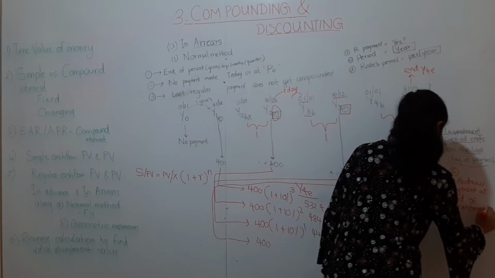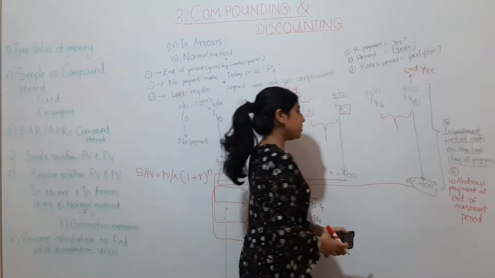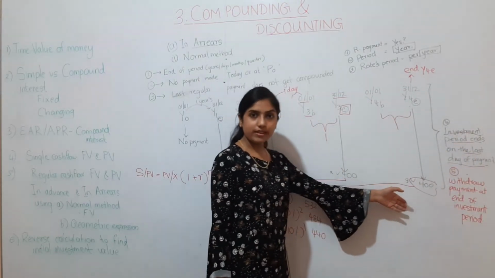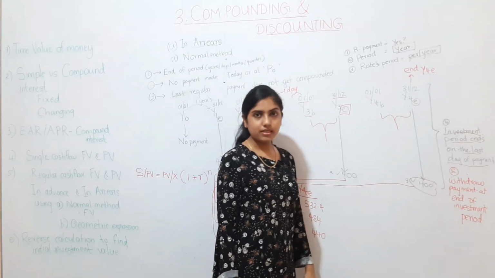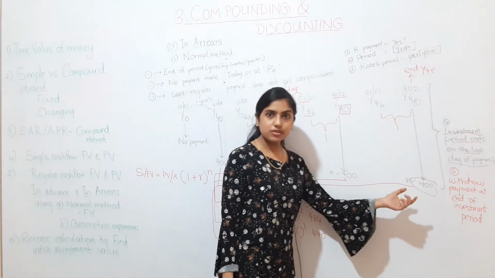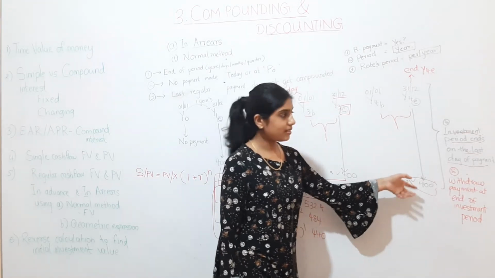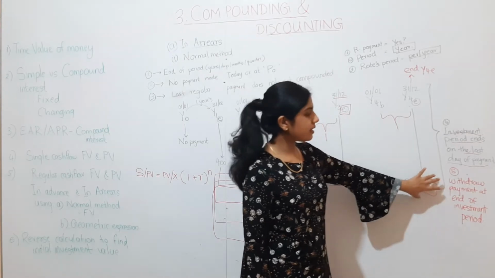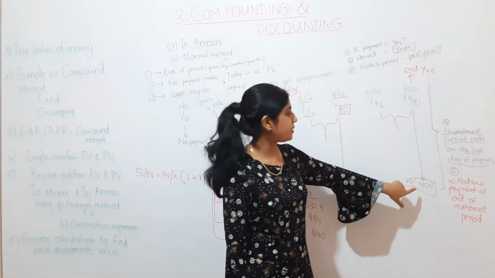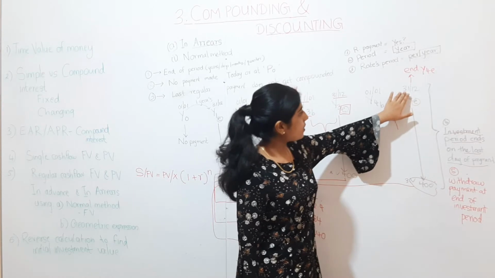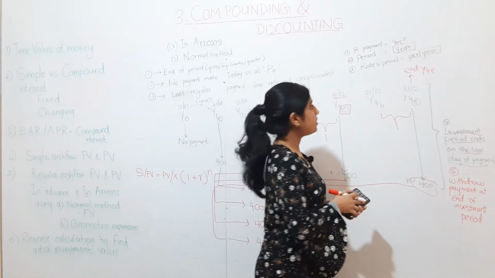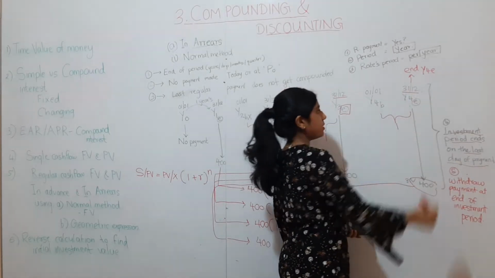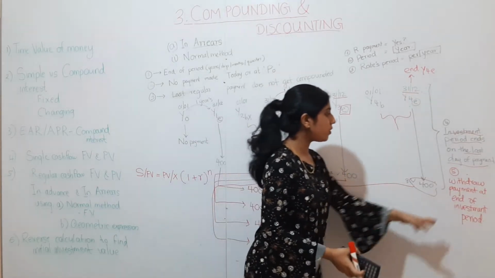Our end of investment period is year 4 end, and we are withdrawing our payment from there. So once we withdraw, the fourth year end's cash flow of 400 rupees will wait only for 1 day, because we put the money on 31st December. After that we will take all the money.